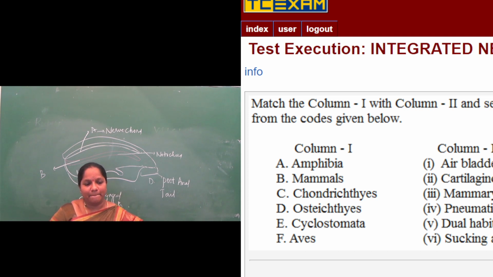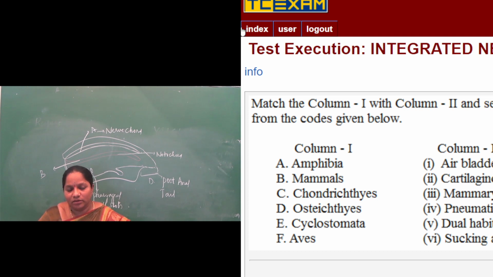Next, aves. The prominent characteristic of aves is that these are the animals that can fly in the air. So for flight mode, the body of the animal should be light. That type of bones present in the aves are called pneumatic bones. The light bones present inside the body of the aves are called pneumatic bones. So due to that, they are hollow in nature.